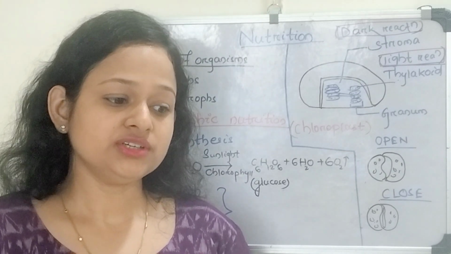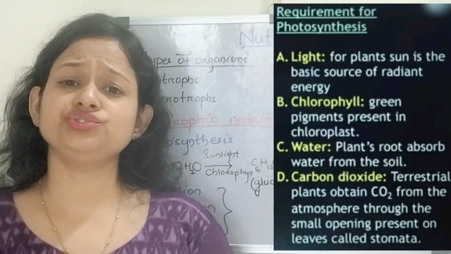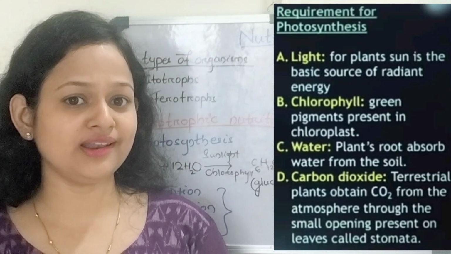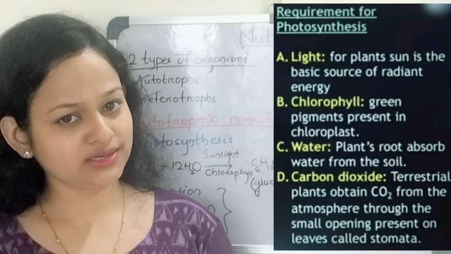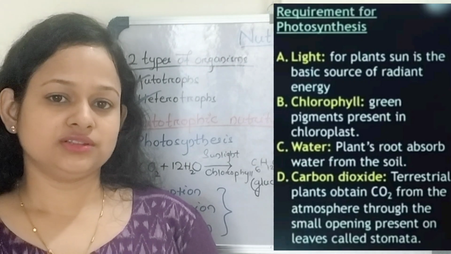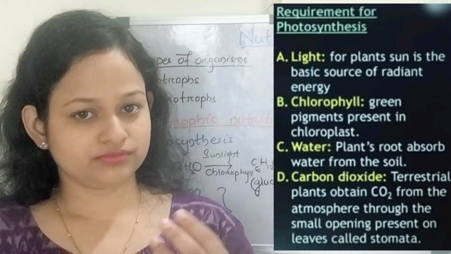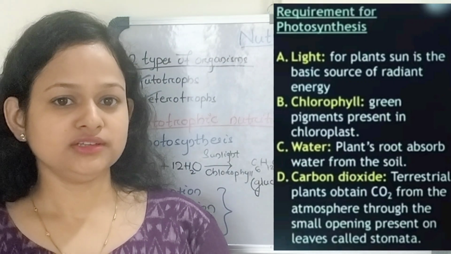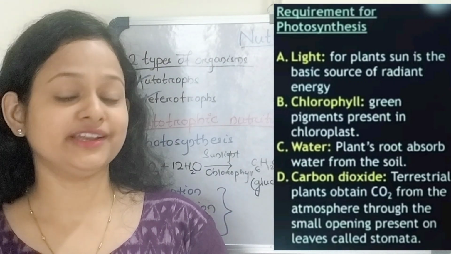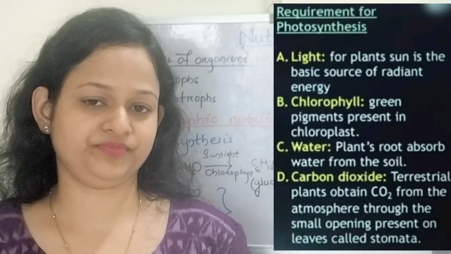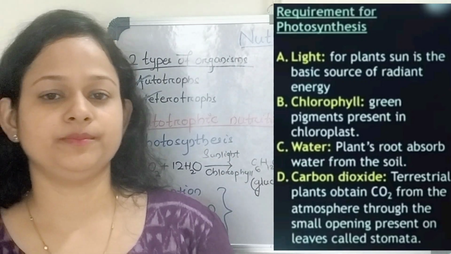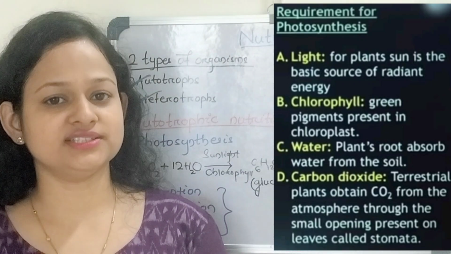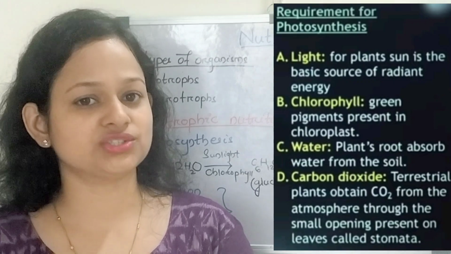Next come to the requirements of photosynthesis. There are four factors which are very important to the process of photosynthesis. They are sunlight, water, chlorophyll and carbon dioxide. The plant gets its water from the soil through its roots with some minerals. Then comes the sunlight, and the plant gets its sunlight directly from the sun. Then comes chlorophyll. The chlorophyll is the actual site of photosynthesis, and this is present in the structure that is known as chloroplast.